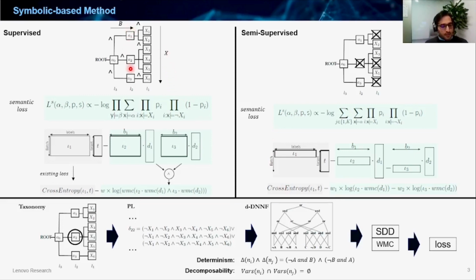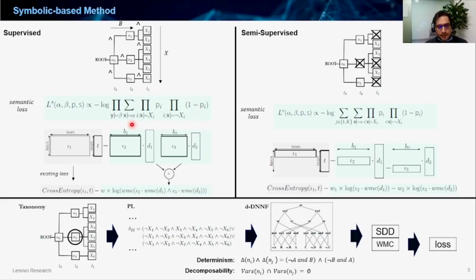A vector of probabilities p for variables x corresponding to the output of the neural network, and a satisfaction vector s for variables b, where b corresponds to the variables of each non-leaf node, as you can see here in the taxonomy tree, to control the conflicts in the different levels of the taxonomy. We provided our method in both supervised and semi-supervised manner.